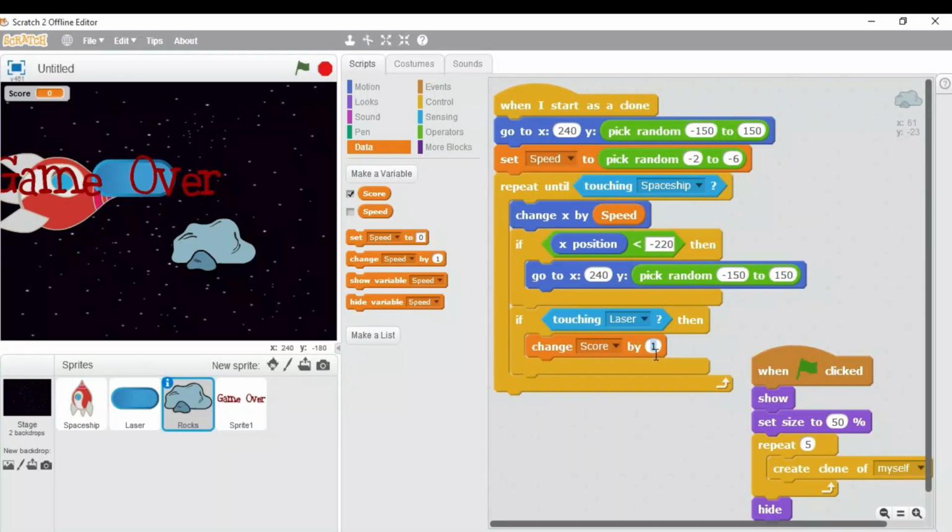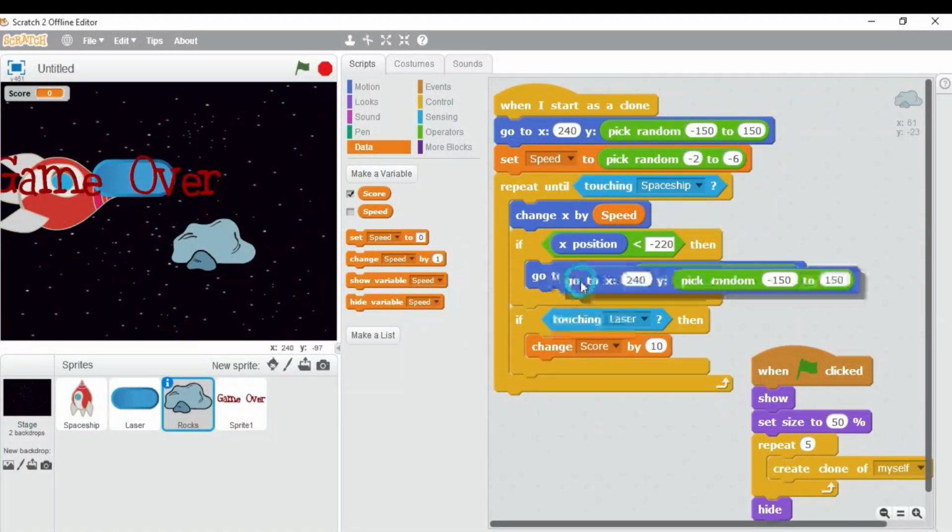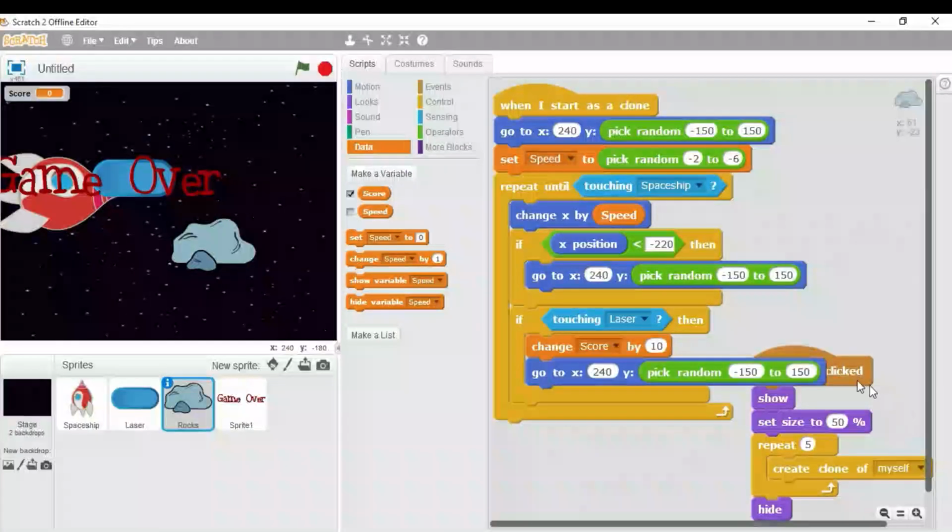Here it is up to you by what value you want to increase the score. So right now I am going to write down 10. So for each hit for the rock you will get 10 points. If you want 100, you can write down 100. Again we need to copy this block here, so I am going to duplicate it and put it over here.